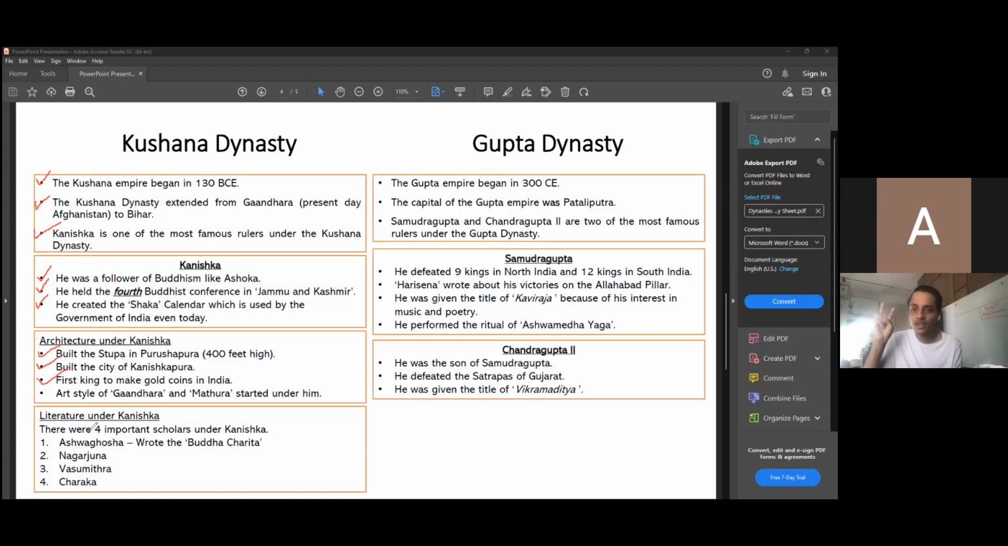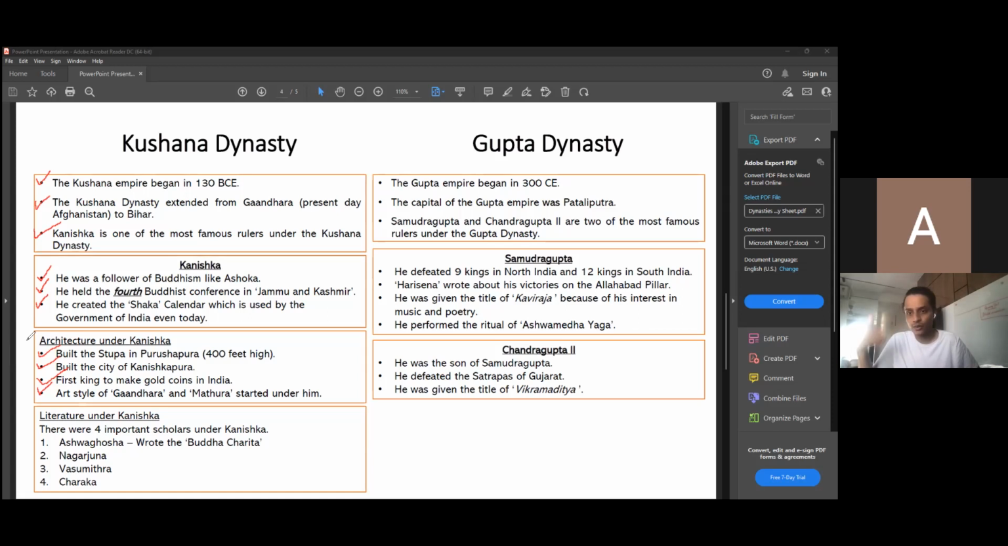And the last thing, there were 2 styles of art. First one was called Gandhara, and the second one was called Mathura. And both of these things started under Kanishka. The art styles of Gandhara and Mathura started under Kanishka. And this is something you might have to remember either in a 2-mark question. I could say, what are the different things that we learned about architecture under Kanishka? You might have to give all 4 points, or I could ask you in fill in the blanks or in a multiple choice question. That's possible.